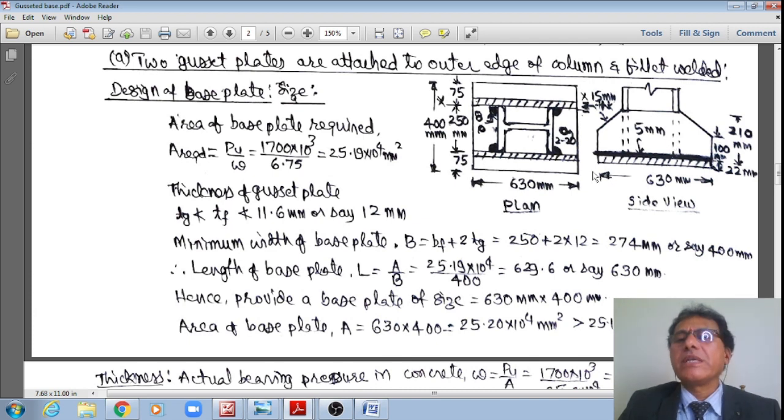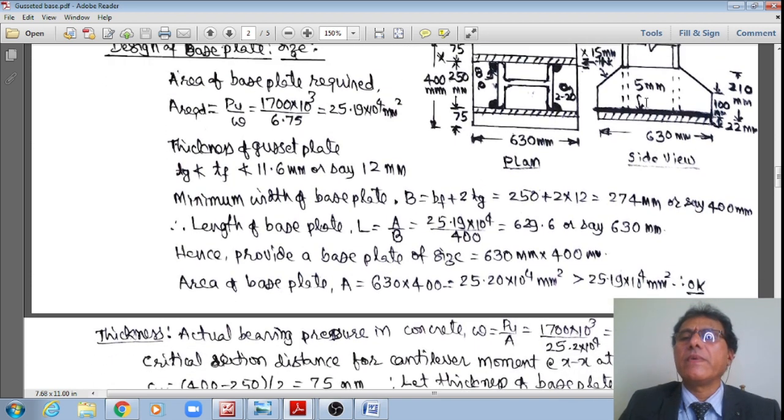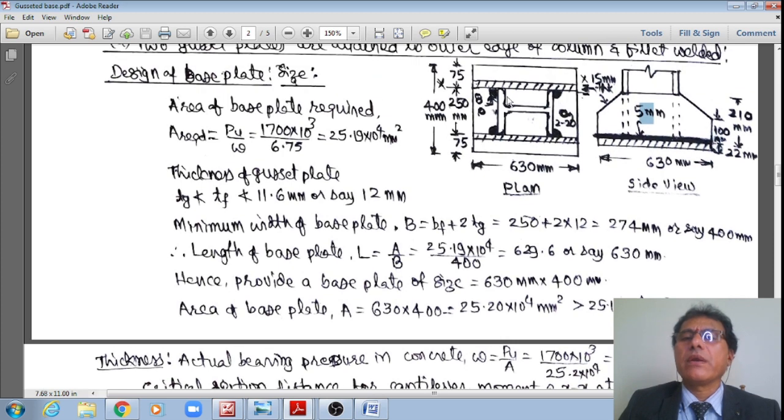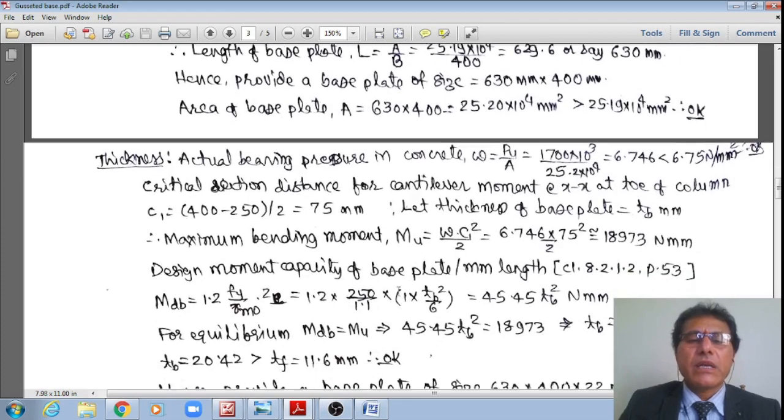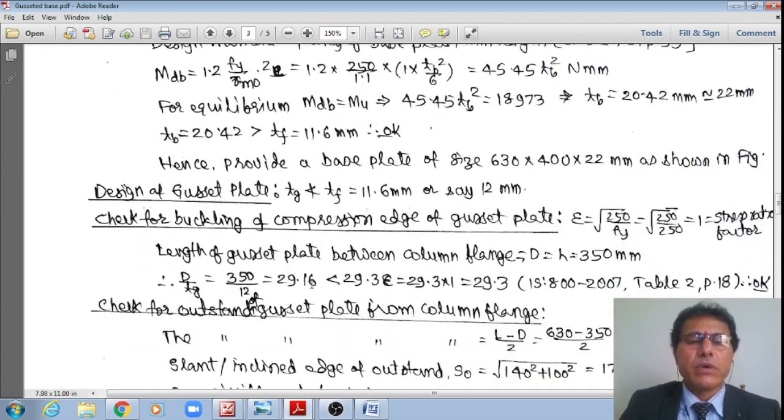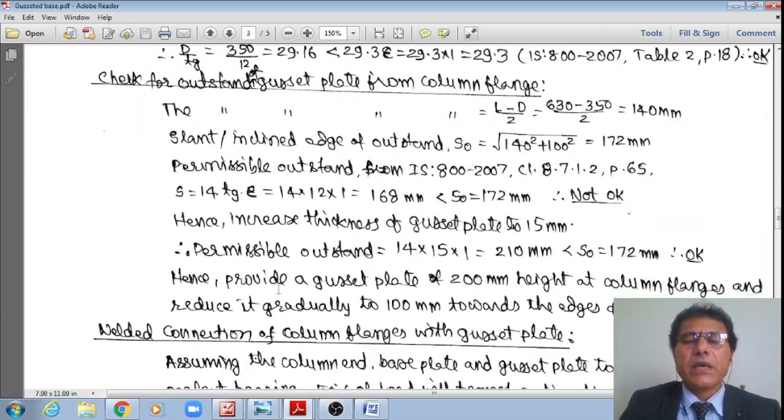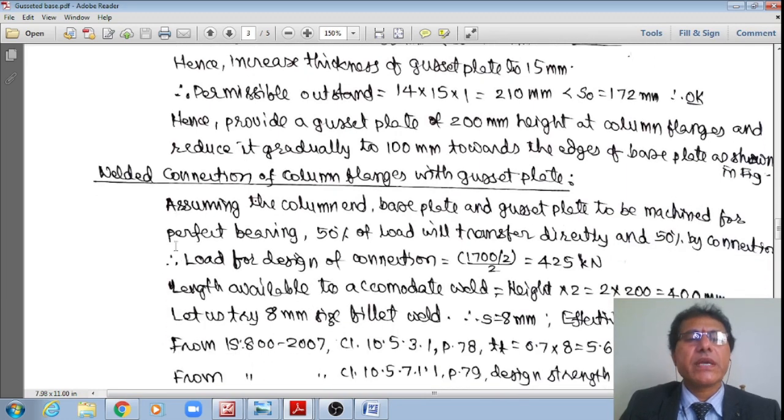Now, the third component is the welded connection only, right? This weld is equal to how much, right? Which is now shown here with the dotted line, connecting the flanges with the gusset plate, as well as connecting the gusset plate with the base plate, both, right? That now I will design, both of these, right? These designs are now left, right? And so let us go to this design first, right?